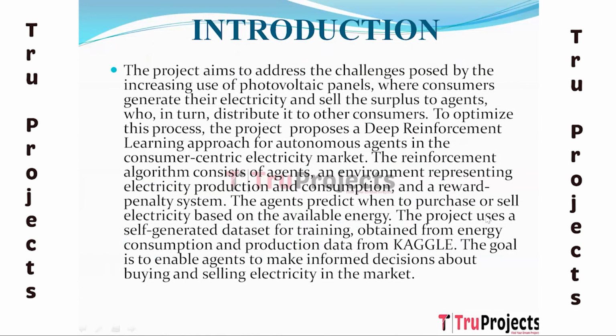Introduction. The project seeks to overcome the issues provided by the growing usage of photovoltaic panels in which individuals generate their own electricity and sell the excess to agents who then distribute it to other consumers. The project presents a deep reinforcement learning approach for autonomous agents in the consumer-centric electricity market to optimize this process.